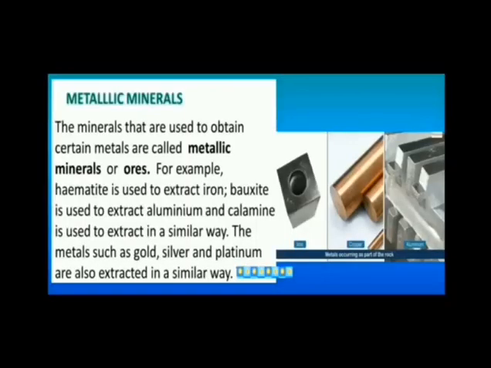For example, hematite is used to extract iron, bauxite is used to extract aluminium, and calamine is used to extract zinc. In a similar way, metals such as gold, silver, and platinum are also extracted. So all these are metallic minerals.